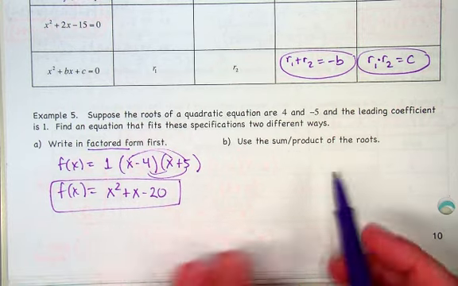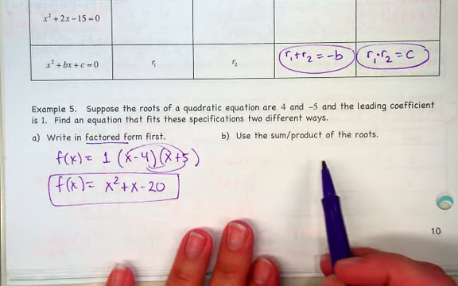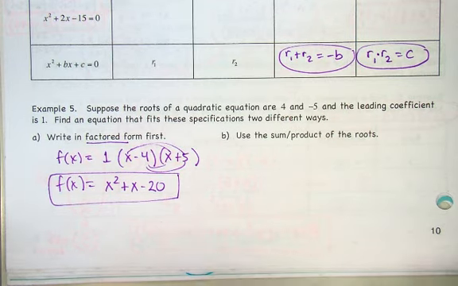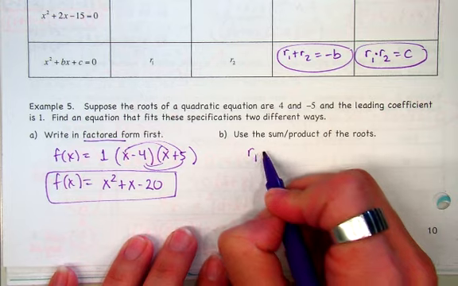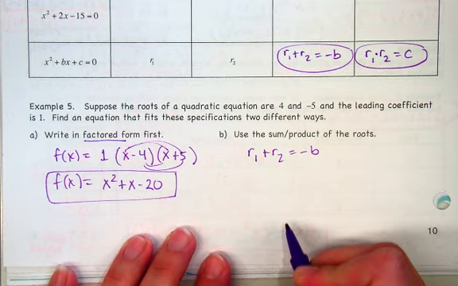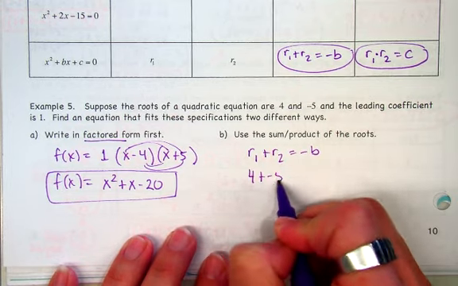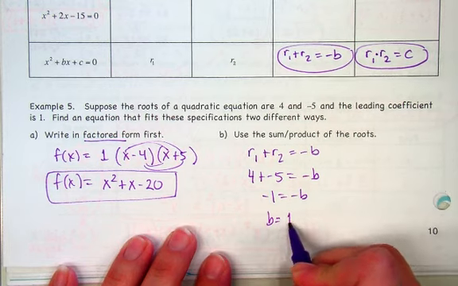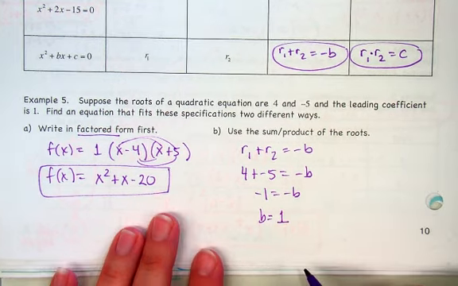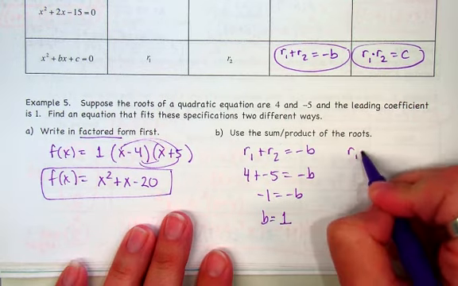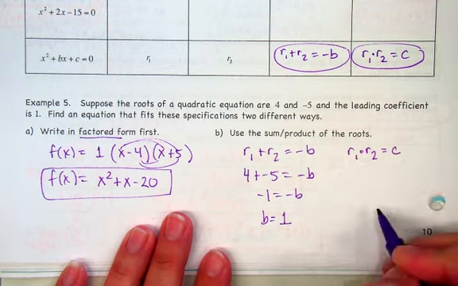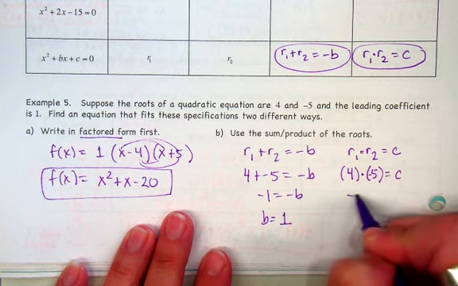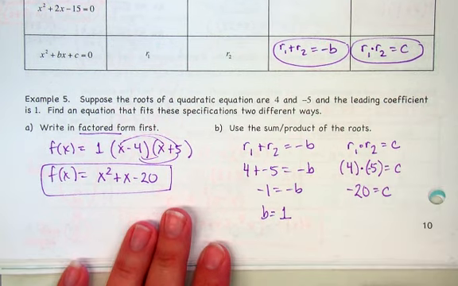Using this new, not really new because we actually did it before, right? But sort of new, sum and product theorem now. Well, if we know that R1 plus R2 has to equal negative b, we could just plug those in. And so what does b equal? b should be positive 1, right? So we would change the sign. And then R1 times R2 is going to be c. So 4 times negative 5. So c is just negative 20.